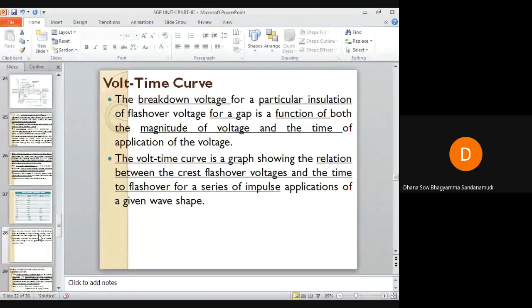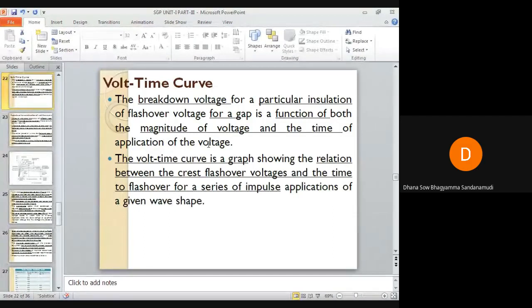Okay, so the volt time curve is with respect to insulation coordination. Now if insulation breakdown occurs in the protective device, just for example, let us consider a lightning arrestor.